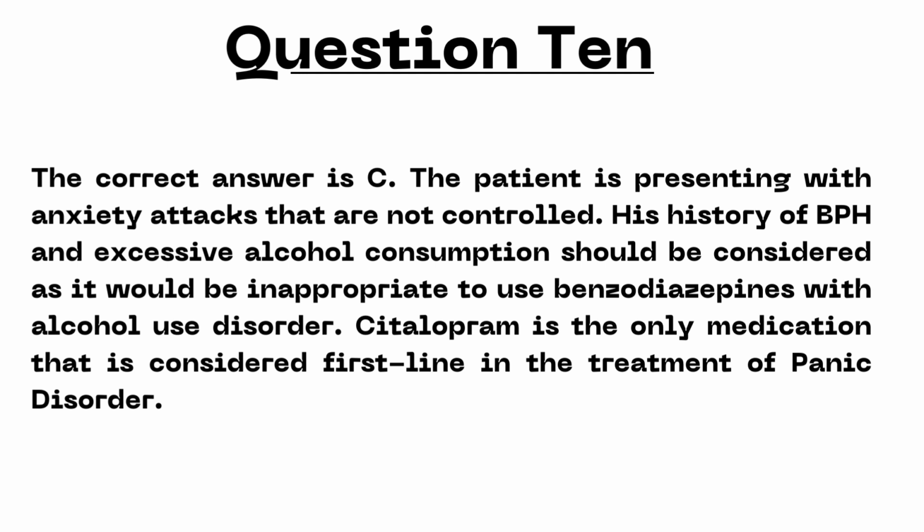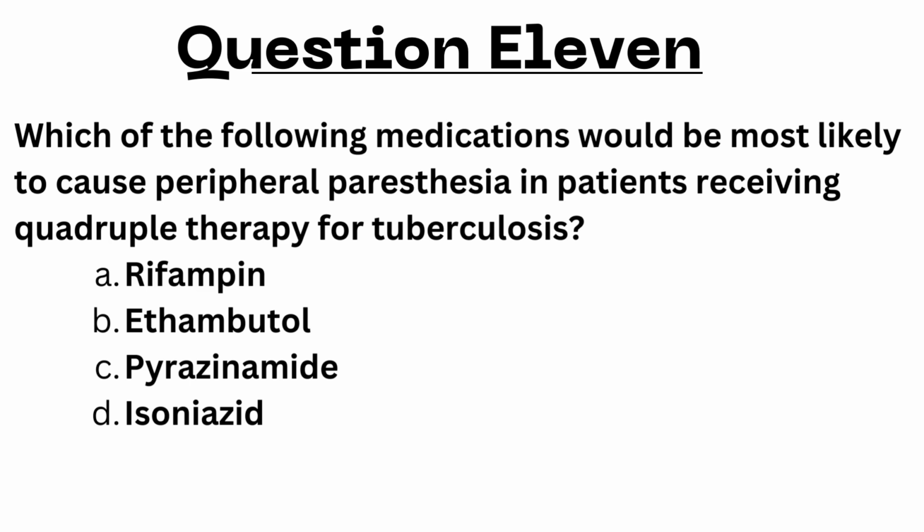Next question. Which of the following medications would be most likely to cause peripheral paresthesia in patients receiving quadruple therapy for tuberculosis? A. Rifampin. B. Ethambutol. C. Pyrazinamide. Or D. Isoniazid. I'll give you a second to review.